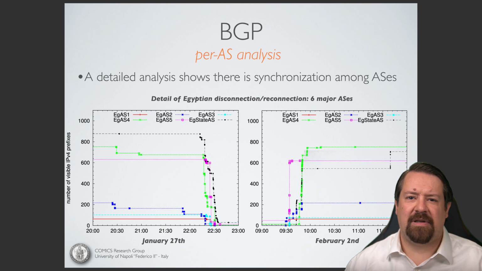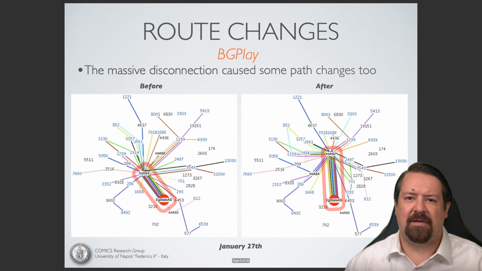Looking at 6 of the most significant ASs, we can see that they did coordinate and withdraw around the same time, as well as when they began re-advertising the prefixes again. And one interesting thing to note is that the AS level topology changed permanently. So the before topology and the after topology are different. Even after the routes were restored, the topology did not return to its former state.